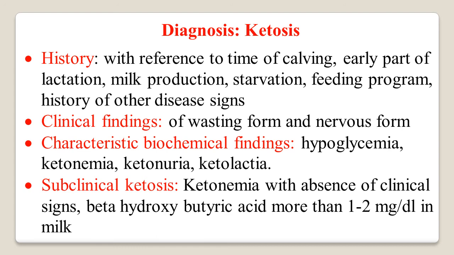This is useful for the diagnosis of subclinical or marginal ketosis. The diagnosis of subclinical ketosis is important because these cases, if not treated at the subclinical level, may transform into clinical ketosis.